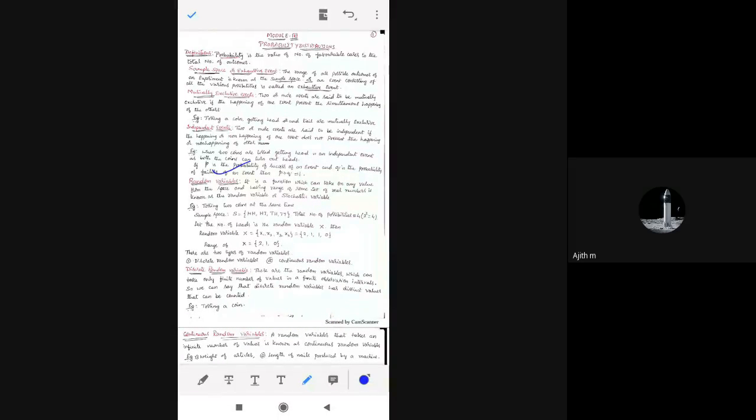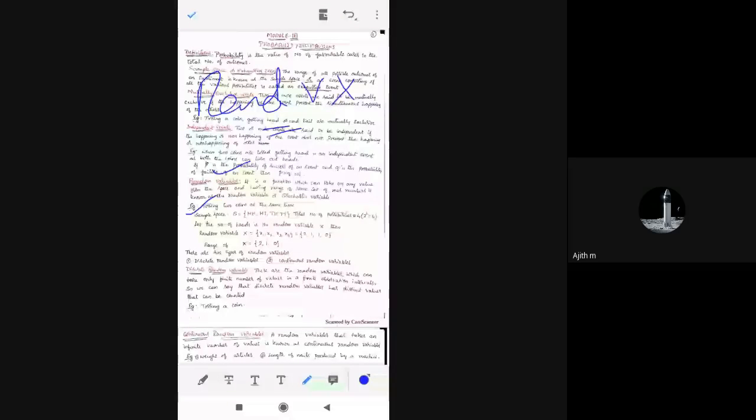So how to find random variable X? I'll show you. See an example. This example will clear your doubt. There are two coins which are tossed at the same time. So simultaneously we toss the coins. Now what will be the sample space?